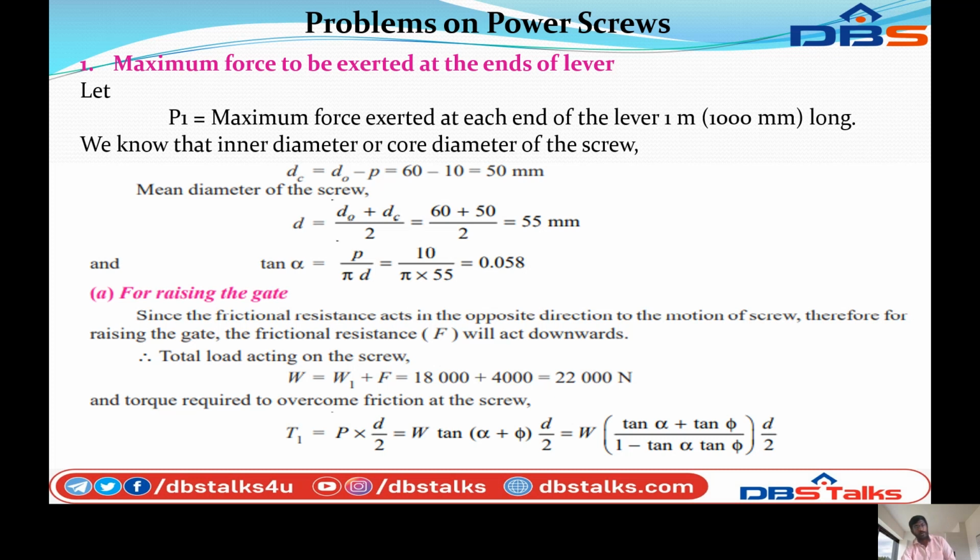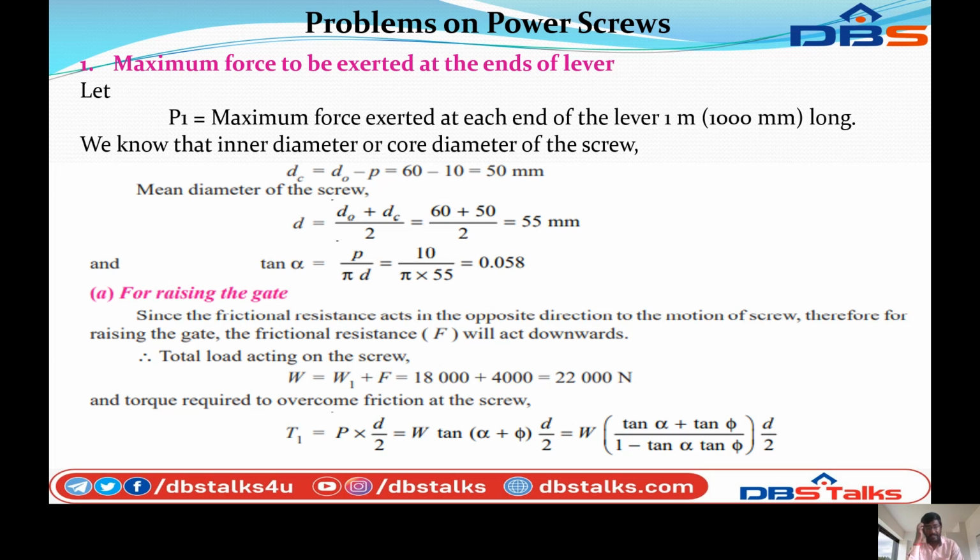D is equal to D0 plus DC by 2, that is 60 plus 50 by 2, that equals 110 by 2, equal to 55 mm. So small d equal to 55 mm, and finally tan alpha is equal to P by pi d, that equals 10 by pi into 55, that equals 0.058.